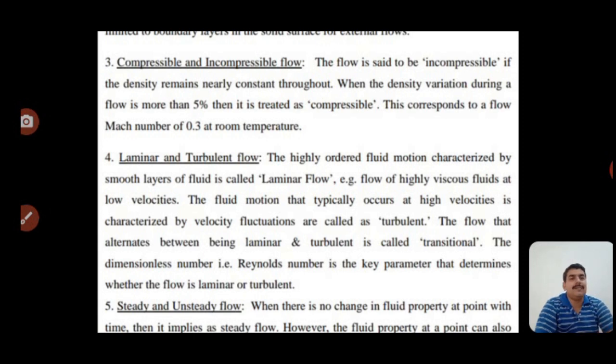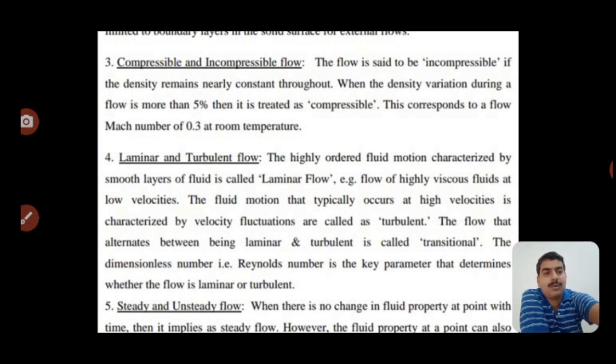When the density variation during a flow is more than 5%, then it is treated as compressible. This corresponds to a flow Mach number of 0.3 at room temperature. Mach number will be studied in detail in the next unit, next module.